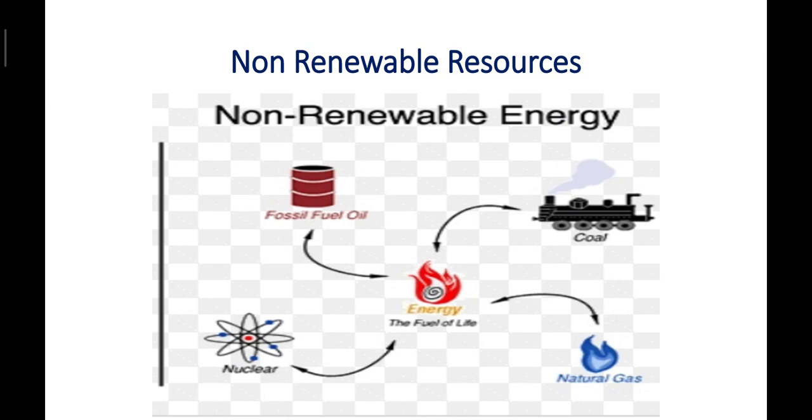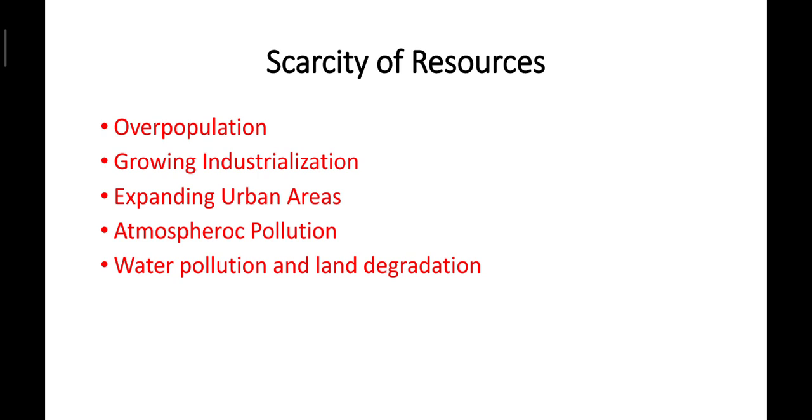While plants and animals are biotic resources, water, soil, minerals, etc. are abiotic resources. Next is the scarcity of resources. All our basic needs like food, shelter and clothes are met out of various natural resources like air, water, soil, minerals, coal, petroleum, animals and plants.